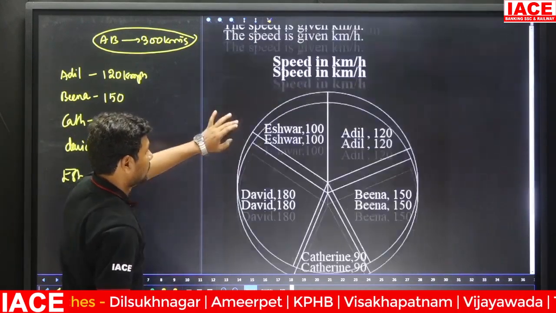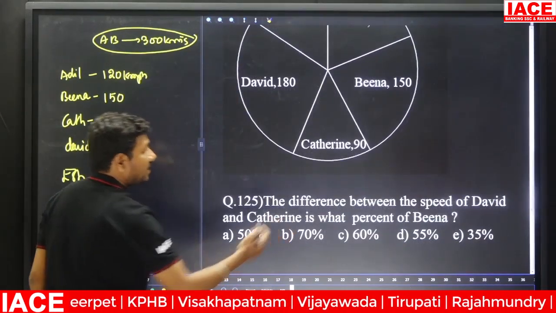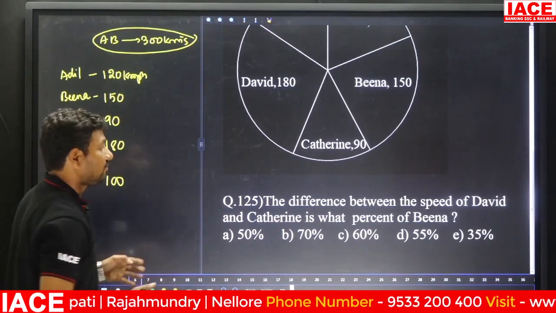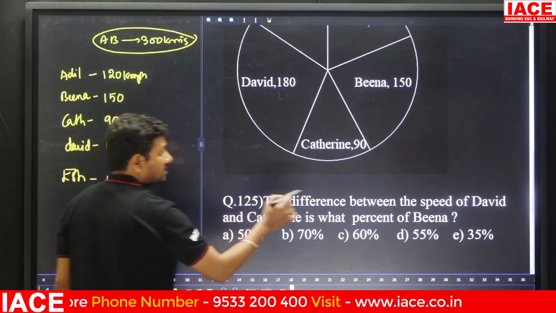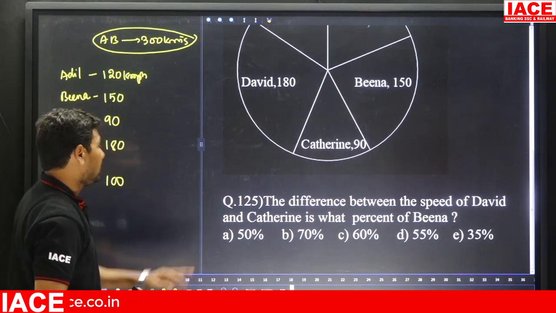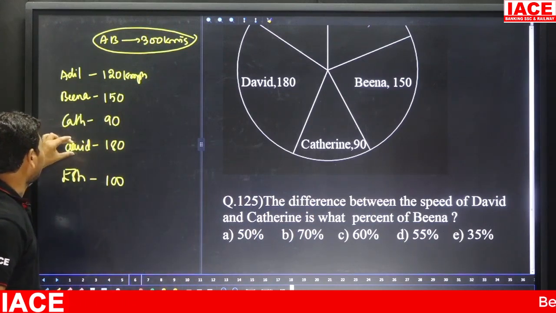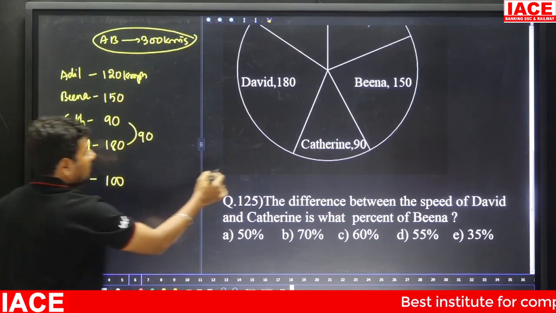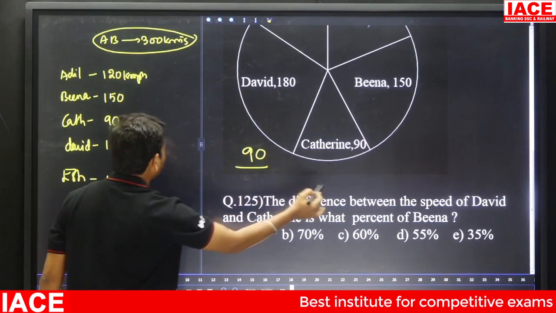Next, the difference between the speeds of David and Catherine is what percentage of Beena's speed? David has 180, Catherine has 90, the difference between 90 and 180 is how much? 90. 90 is what percentage of Beena's speed?